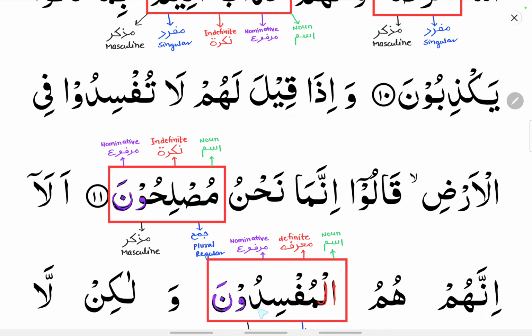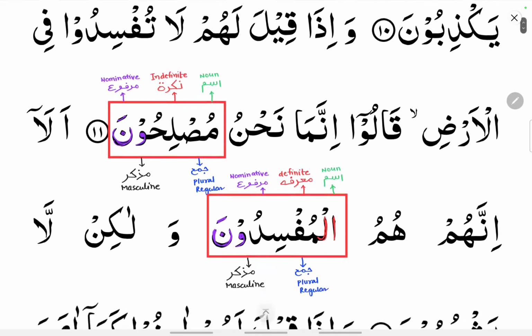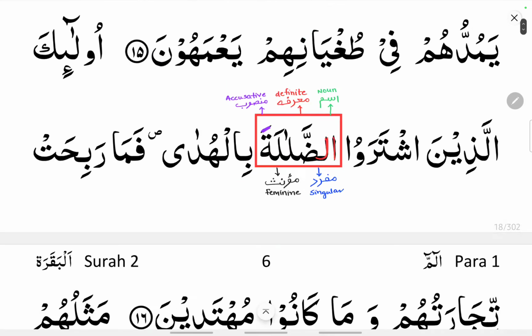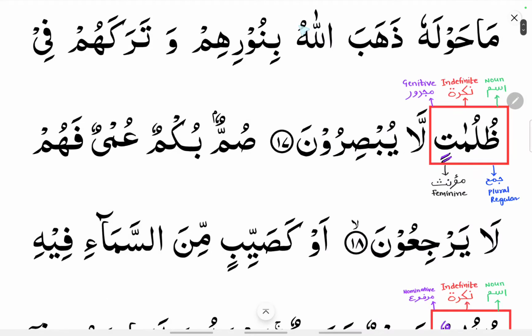So al mufsiduna, it is also an ism, alif lam, it is definite. Why? Because it has alif lam at the beginning, ma'rifa, and it is nominative, that is marfu state, ending with a waw noon, and it is a plural, regular plural, that is jama, and muzakkar, that is masculine. Az-zalalata, alif lam, so it is an ism. So once it is ism, apply all the four characteristics, that is it is definite, that is alif lam it is starting with, and mansub because fatha you can see at the closed ta, and mufrad, that is singular, and muannas, that is it is a feminine noun.